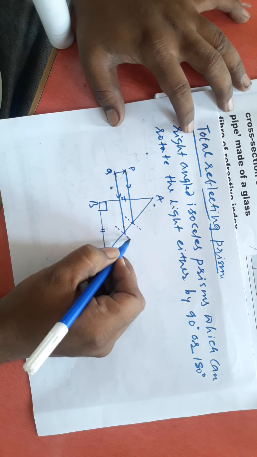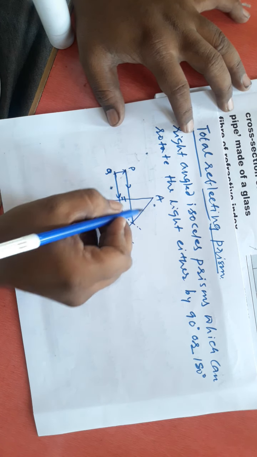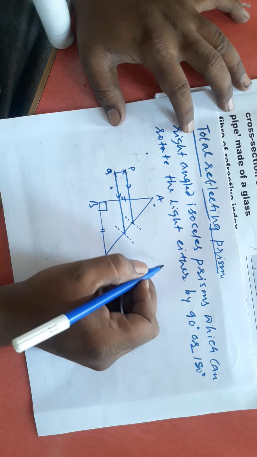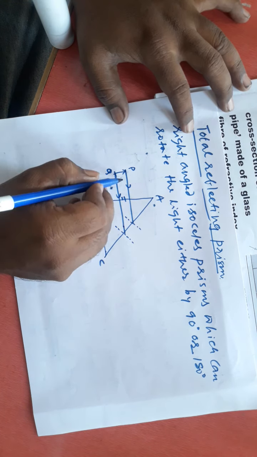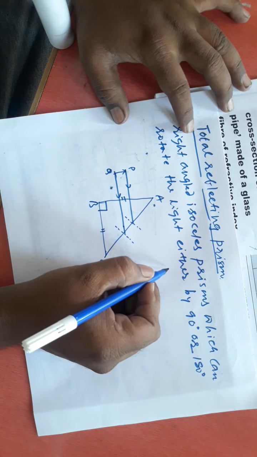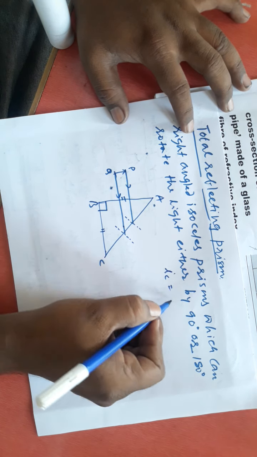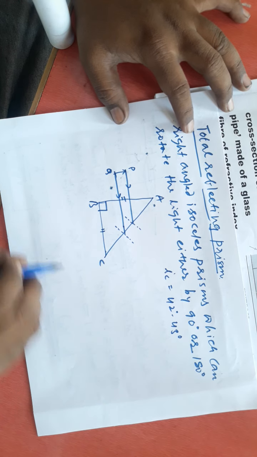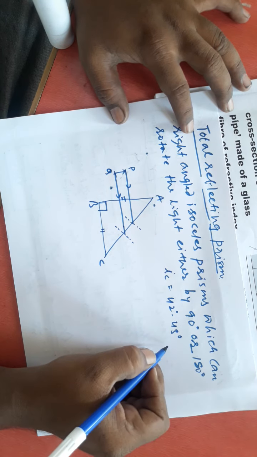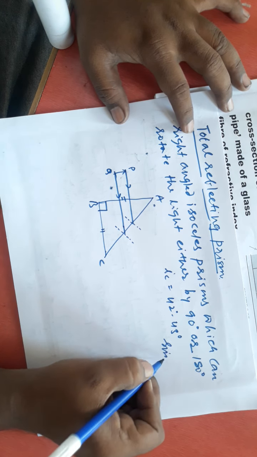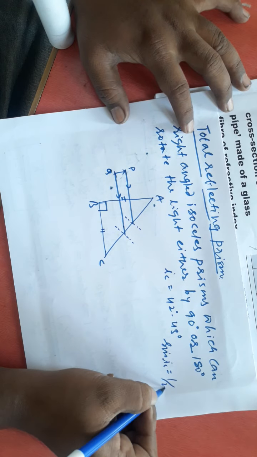usually the refractive index will be around 1.5 for glass and air pairs. For the glass air pair, the critical angle will be around 42 to 43 degree. You can calculate it also by using the formula. See, sine IC is equal to 1 by n.